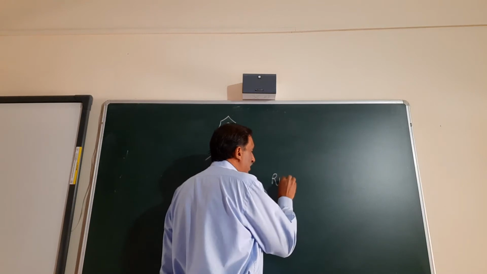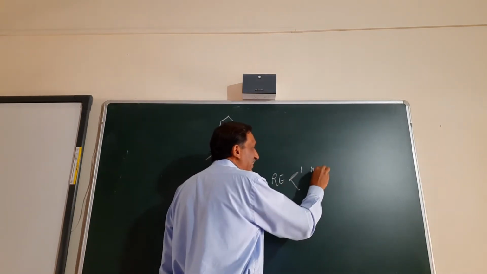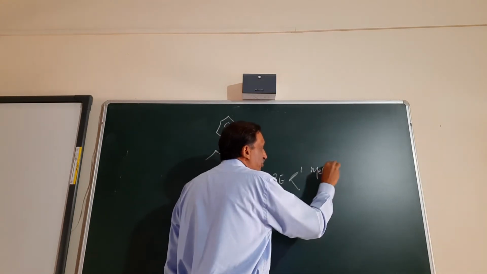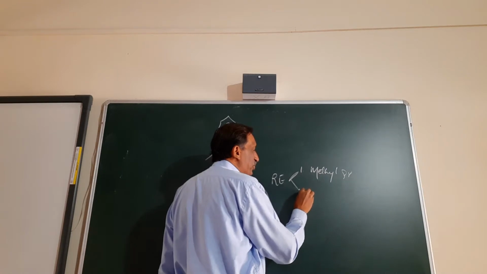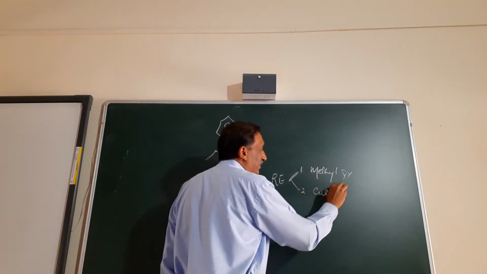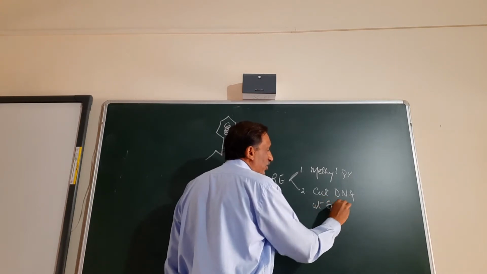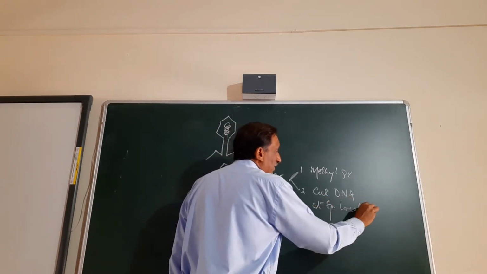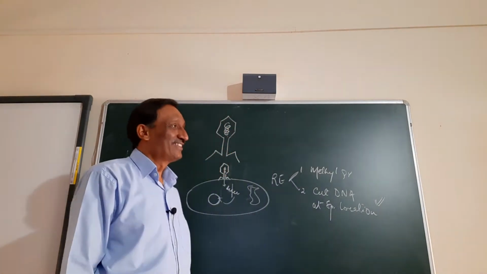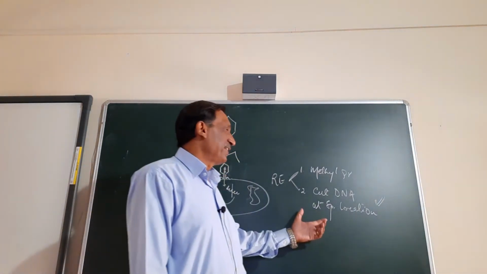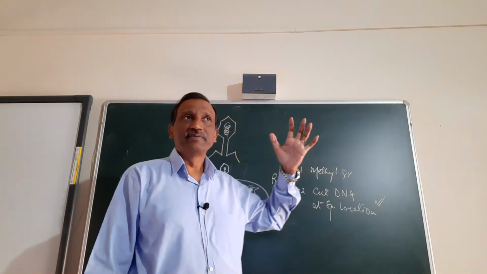Restriction enzymes are of two categories. One which used to add methyl group, and the second which used to cut DNA at a specific location. Our aim is to use this one. We are not interested in the methyl group one.